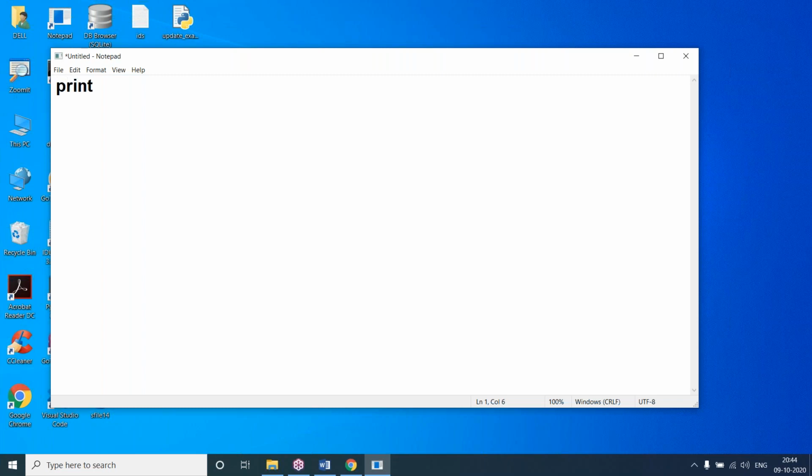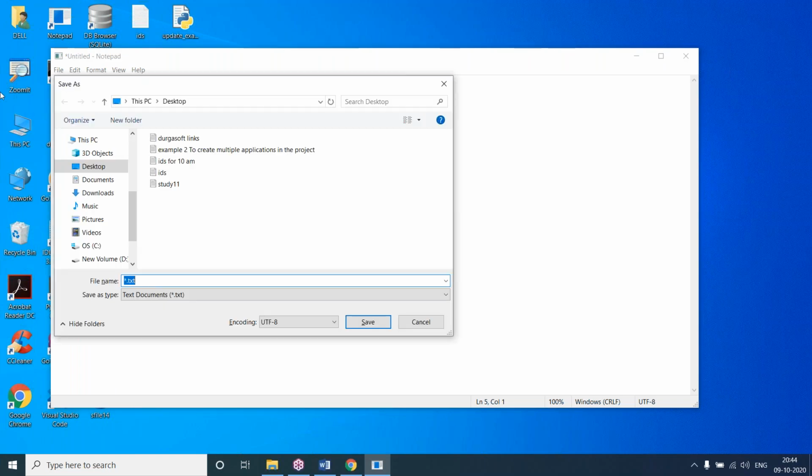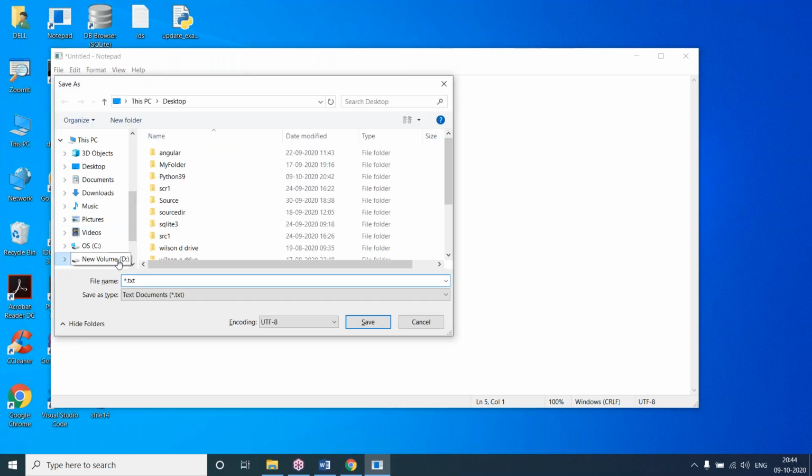So here I'll say print, here I'll say yes, then value, then print s. And here a equal to value is given, and print a is given. Here I'm writing some statements. So File, Save, then I'll save this in the D drive. Here the extension is mandatory, like file2.py.